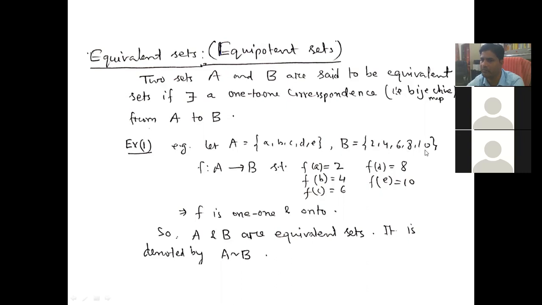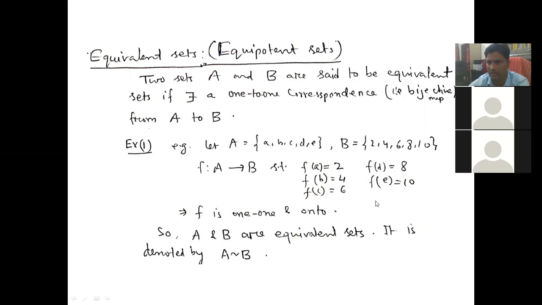Suppose A equals {a, b, c, d, e} and B equals {2, 4, 6, 8, 10}. Here are 5 members, and here are 5 members, so you can put a one-to-one map: a to 2, b to 4, c to 6, d to 8, e to 10. In this way you can make a one-to-one and onto map. Therefore A and B are equivalent sets. It is denoted by A ~ B, just this symbol.